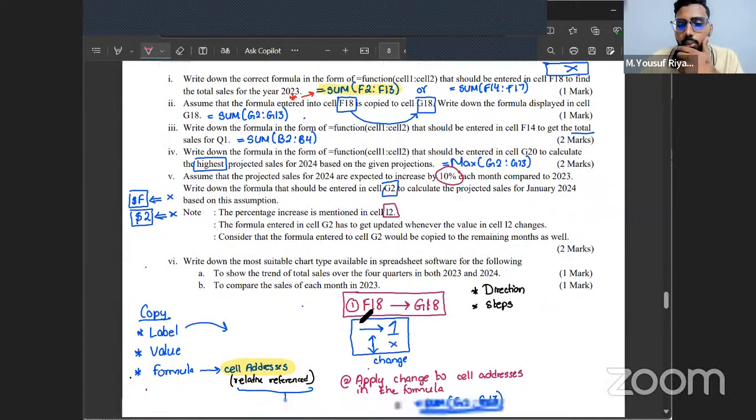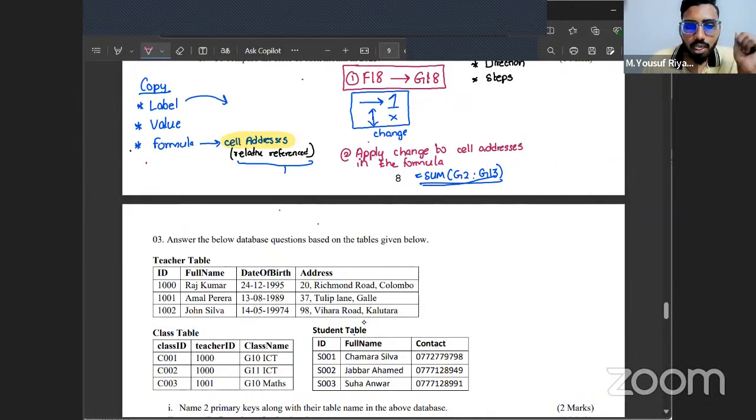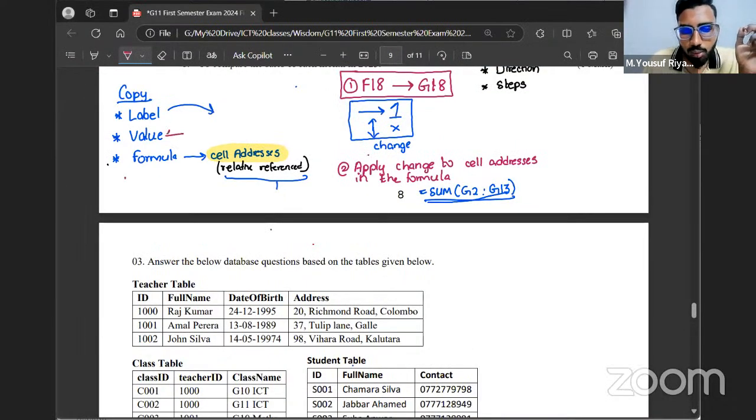I'll be asking you a quick question. I said a cell can contain 3 types of data. It can contain labels, it can contain values, it can contain formulas. Now, based on that, tell me, a value can contain what only? Only numbers.